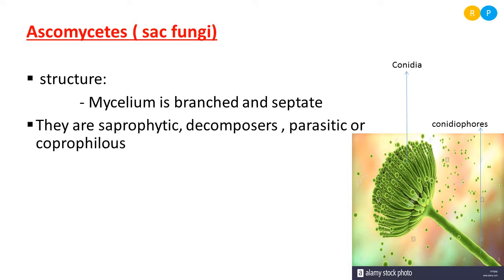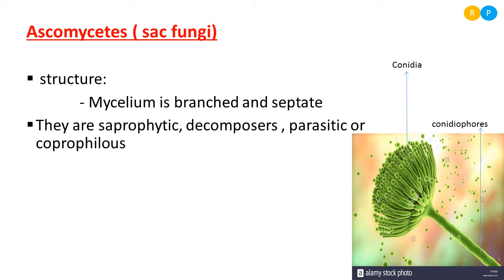Then what is the mode of nutrition in ascomycetes? We can see a number of fungi belonging to the ascomycetes category. Some are saprophytic. What do you mean by saprophytic? Saprophytes always feed on dead and decaying organic matter. They absorb nutrition from dead and decaying things. And some of the members are decomposers. What do you mean by decomposers?